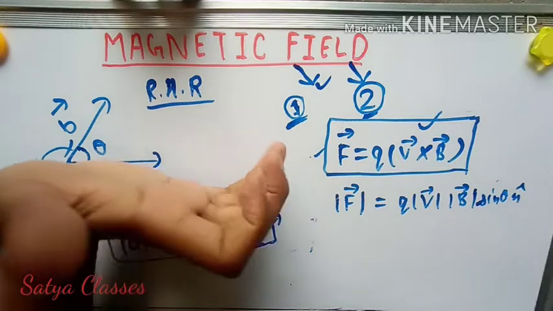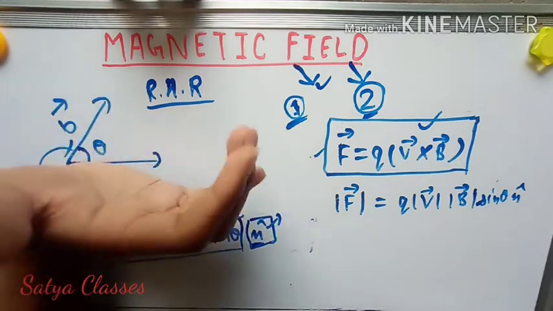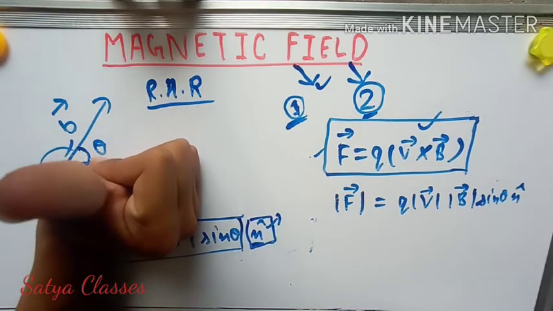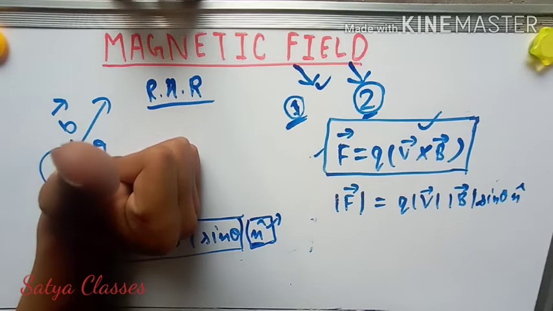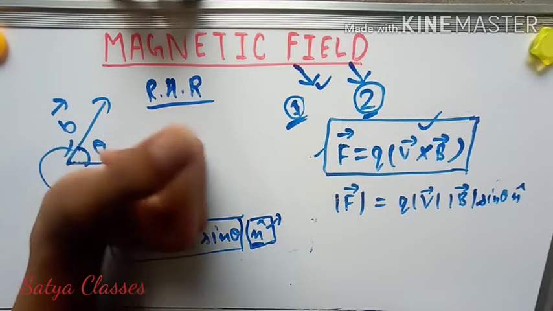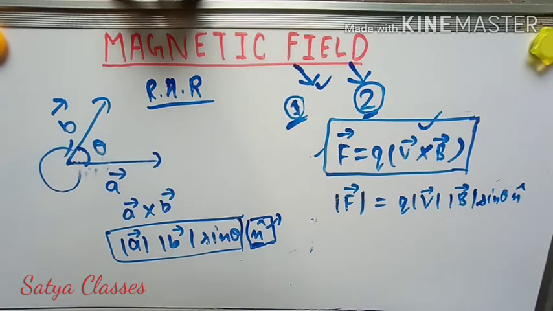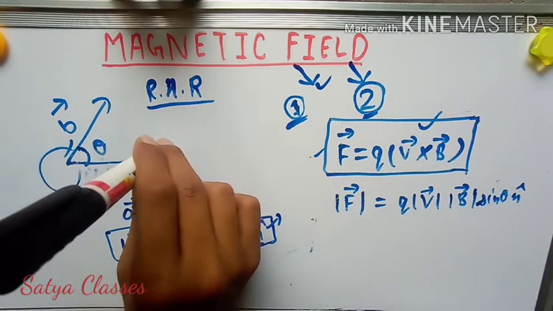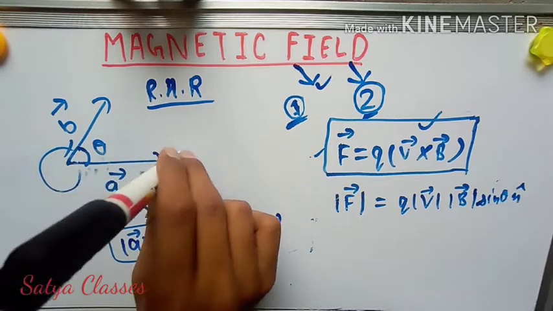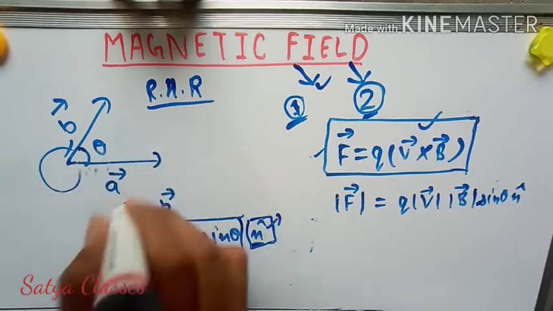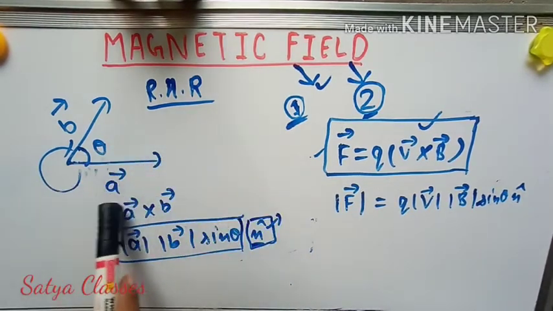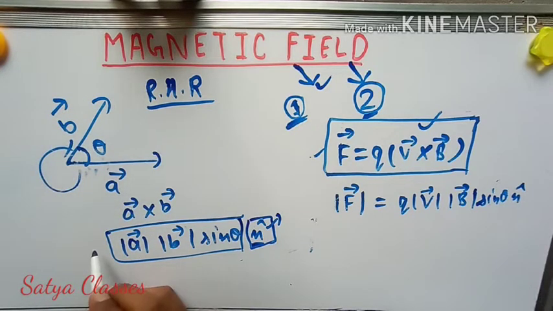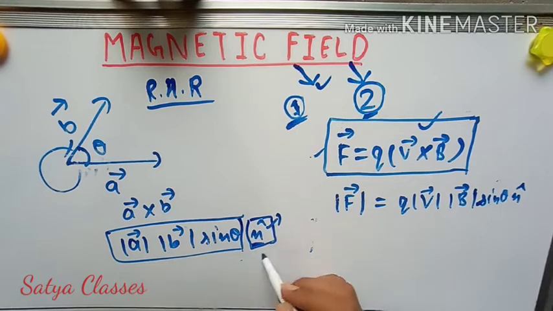Look at the theta. This is the shortest possible angle. Now you have to curl. This thumb will indicate the direction. Okay, means if I put a pen over it, can you see it? Look here, this is the pen I am putting over it. So this pen is perpendicular to A and B. This is the property of the vector cross product.